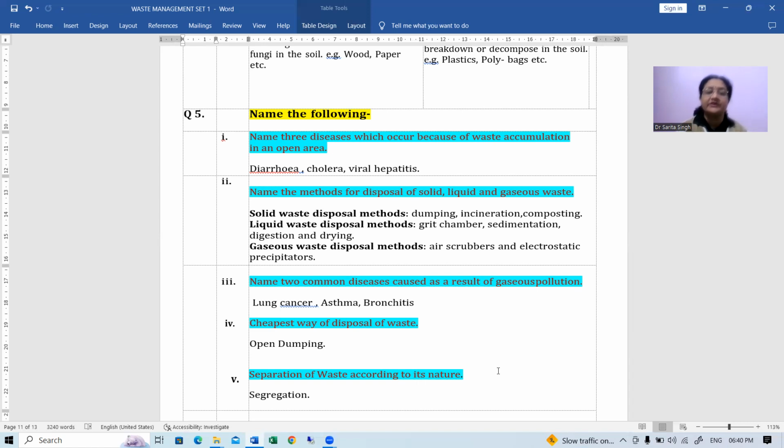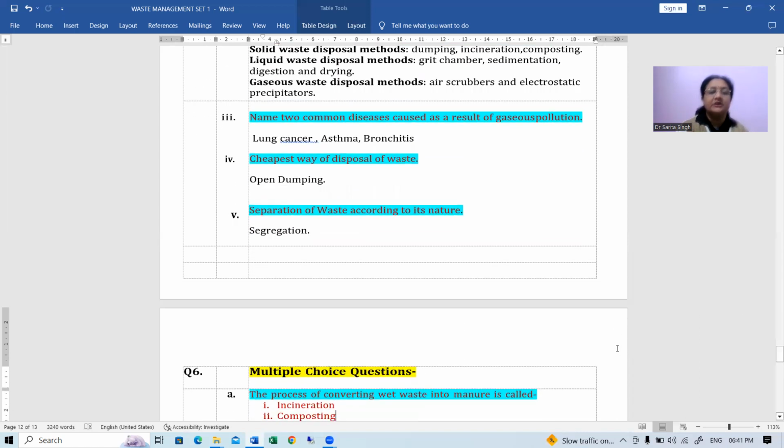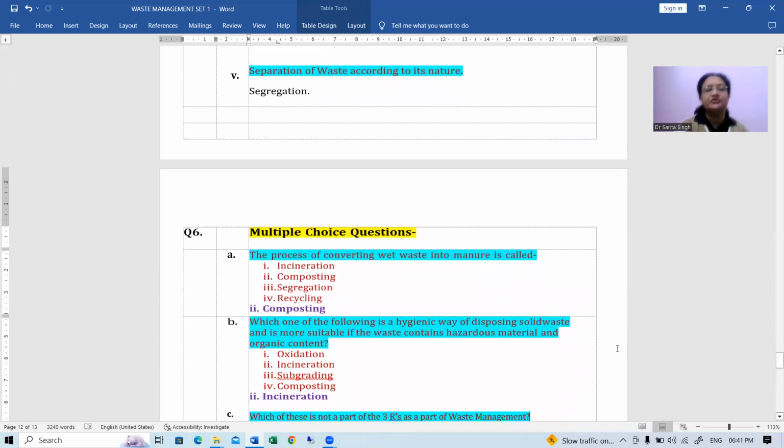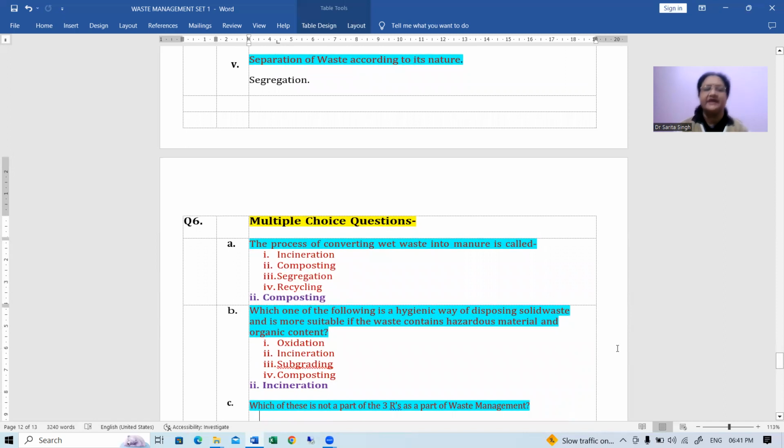Next is separation of waste according to its nature is called what? That is segregation. Okay. Next, some MCQs are there. Out of all these MCQs, you can just have a look. These are just a few examples of it. But once you go through all the topics under waste management, you will find that if you go through both these videos, maximum topics have been covered. And wherever you have seen question answers, MCQs can also be formed.